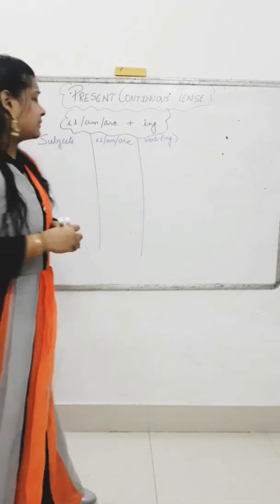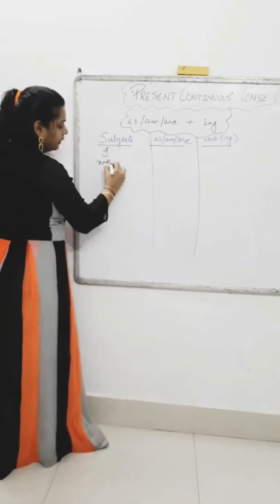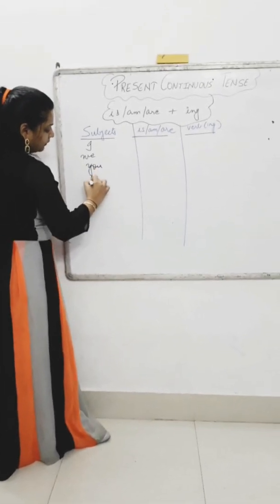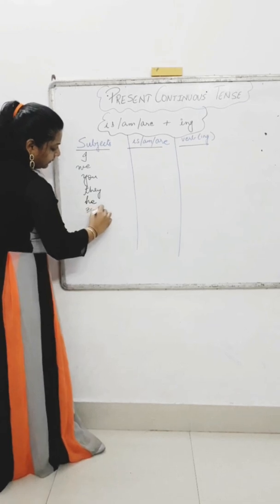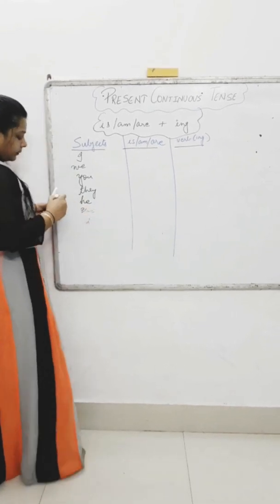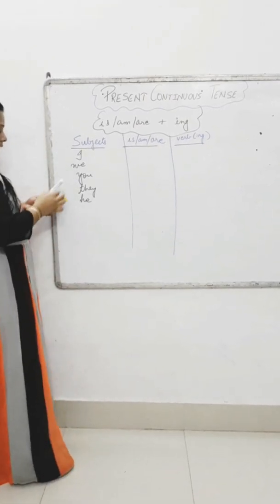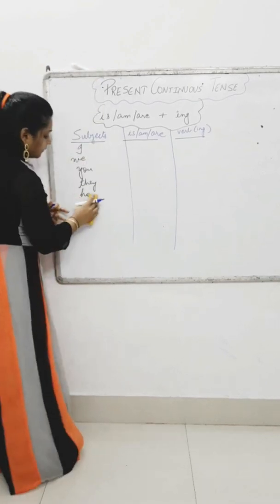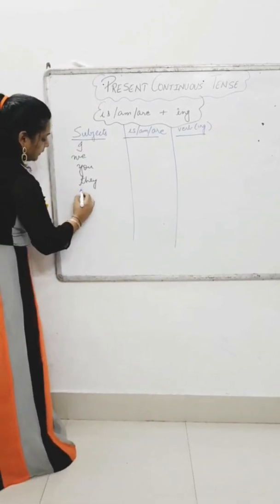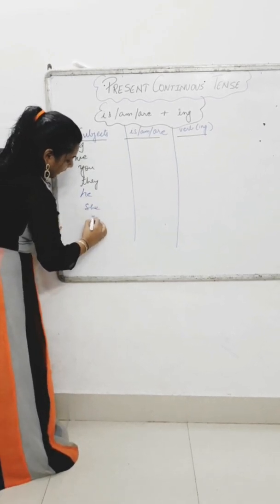Whenever we start a sentence, we use I, or we, or they, or any kind of name. So, we begin the sentence. What are the words which we use while beginning the sentence? I, we, you, they, he, she, it and names.